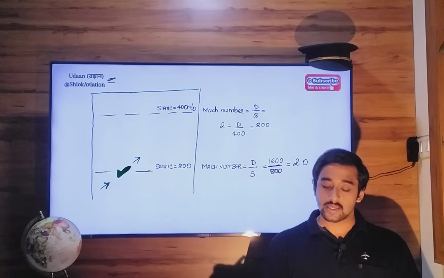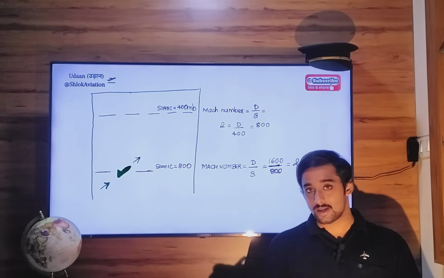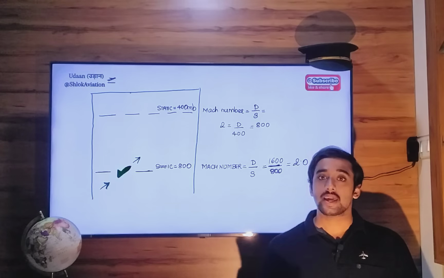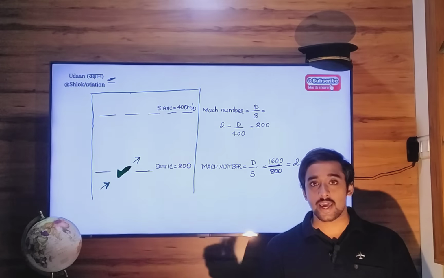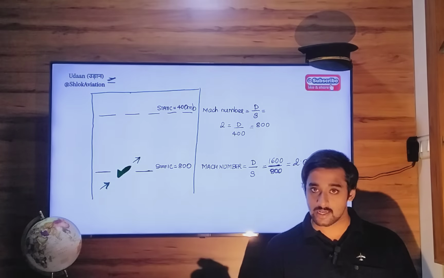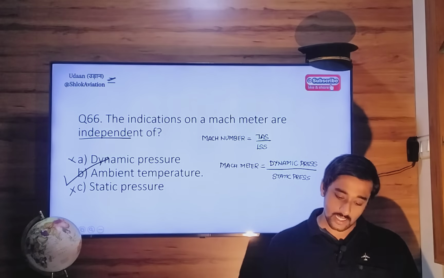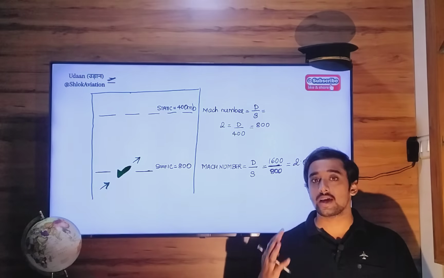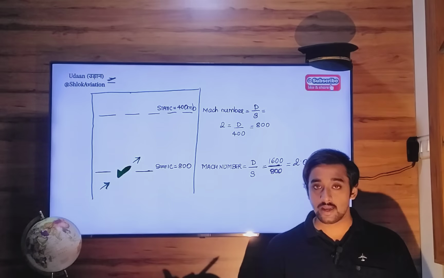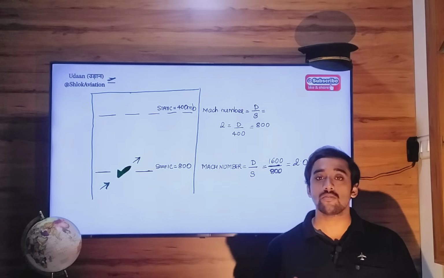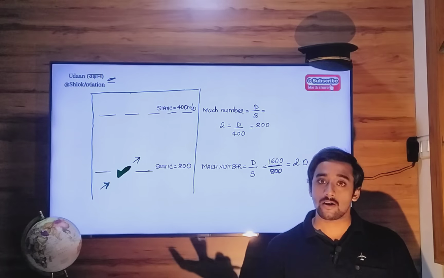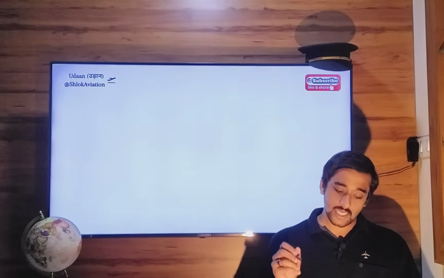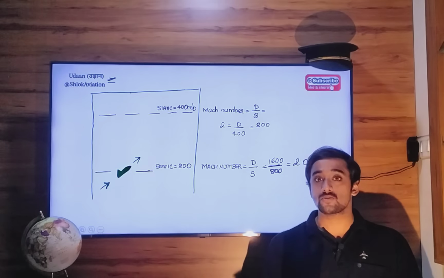But since the static port is blocked, this 400 millibar outside static pressure cannot enter your Mach meter instrument. And we all know that Mach meter is nothing but dynamic pressure divided by static pressure. If this new static pressure cannot enter the instrument, what will happen? The reading of the Mach meter will get affected. This is the ideal situation that I have explained, this is what should happen.